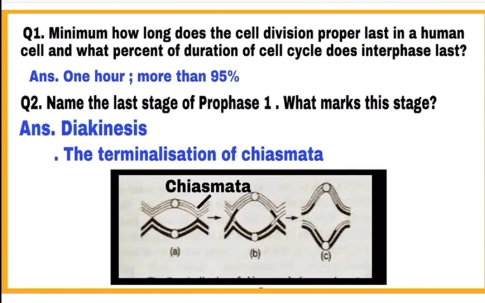Question 2. Name the last stage of prophase 1. What marks this stage? The last stage of prophase 1 is diakinesis, and it marks the terminalization of chiasmata. Chiasmata is a point where exchange of genetic material takes place between homologous chromosomes. You can see in the diagram the displacement of this chiasmata is taking place, and it is called terminalization of chiasmata, which occurs during diakinesis of prophase 1, meiosis 1.